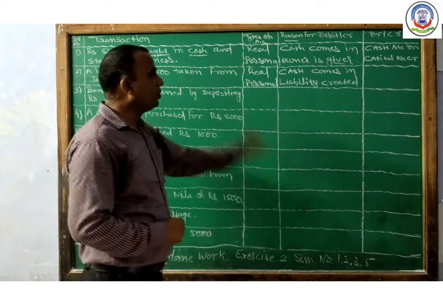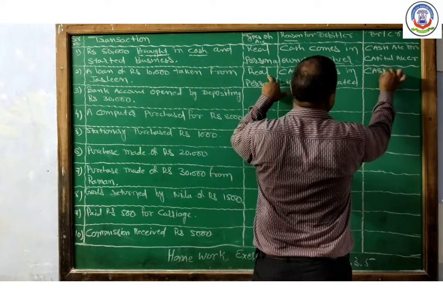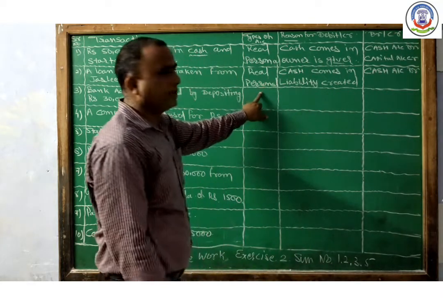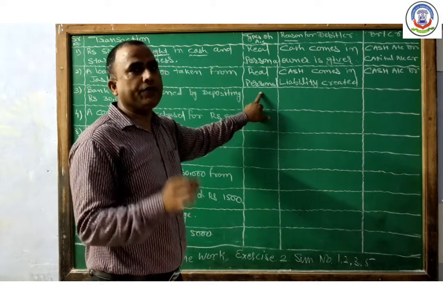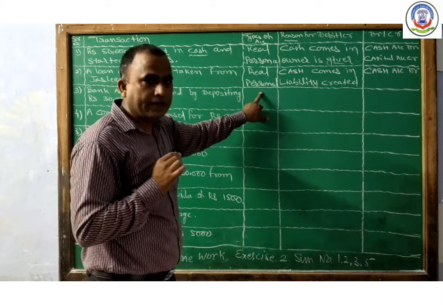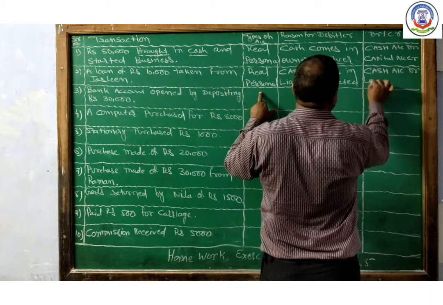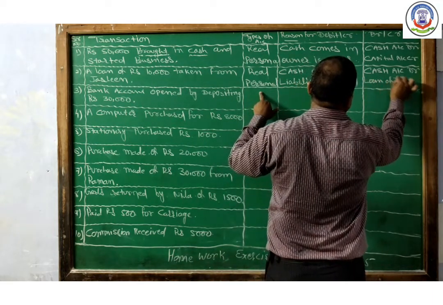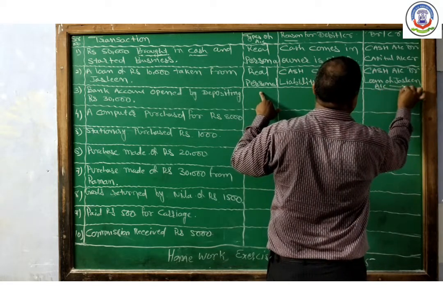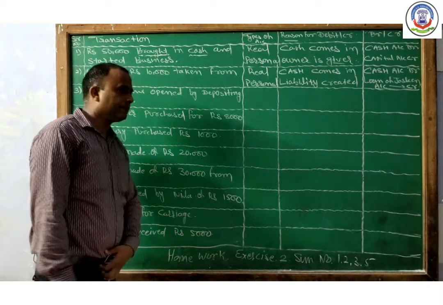Apply the rule of real account: debit what comes in. So cash account debit. And Jasleen gives benefit to the business, so as per the rule of personal account, debit the receiver and credit the giver. So loan of Jasleen account credit.